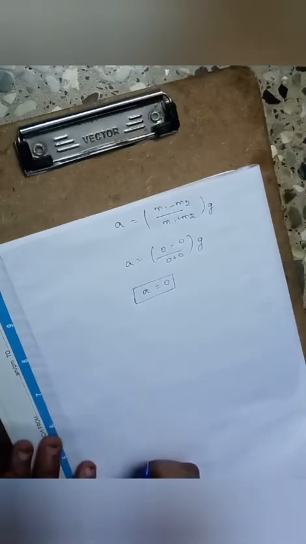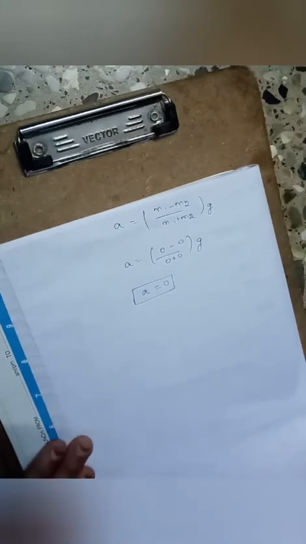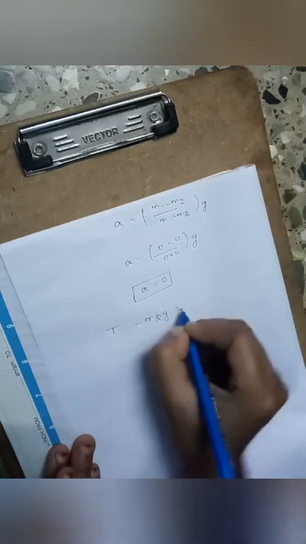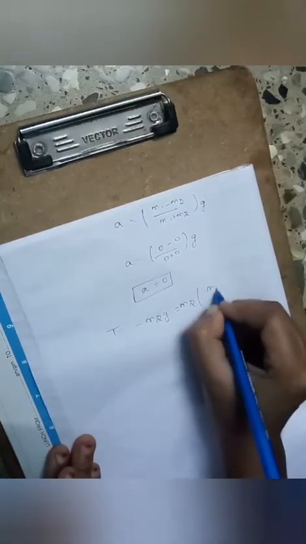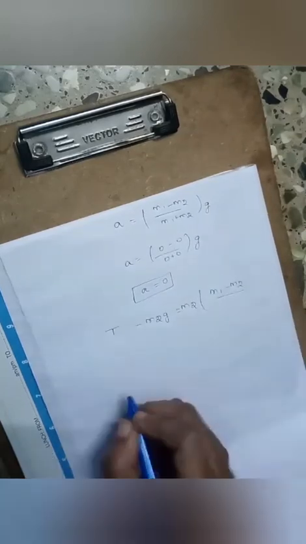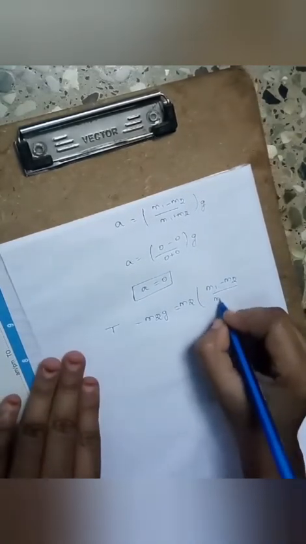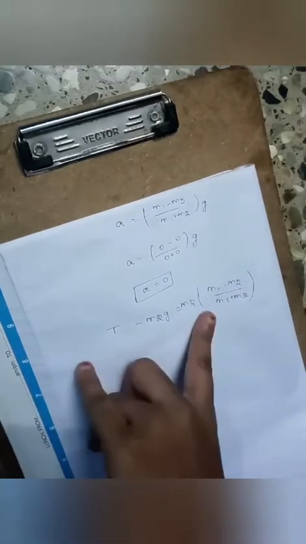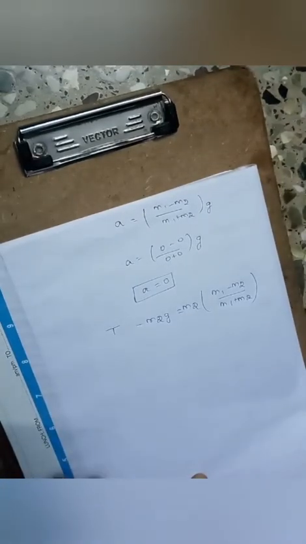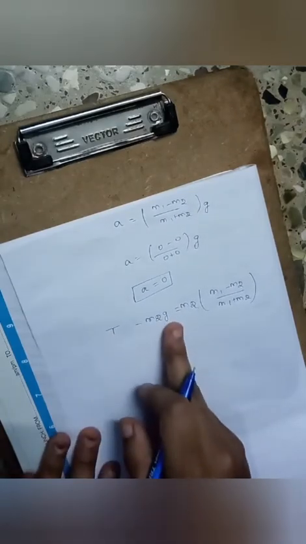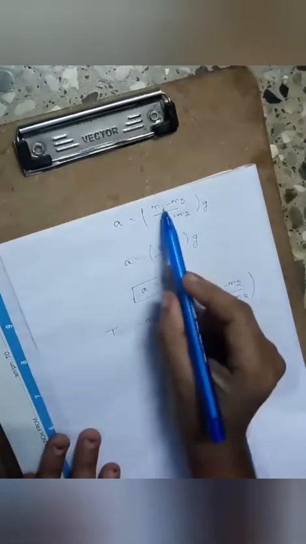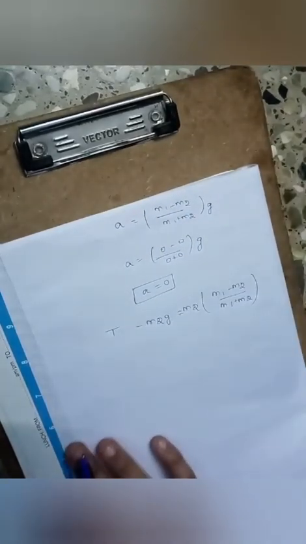Okay, so the tension acting on the string, we can get it as T minus m2g is equal to m2 into m1 minus m2 divided by m1 plus m2. So I am just substituting the value of a in equation number 1, right? So T minus m2g is equal to m2 times a. This is the value of a: m1 minus m2 divided by m1 plus m2.